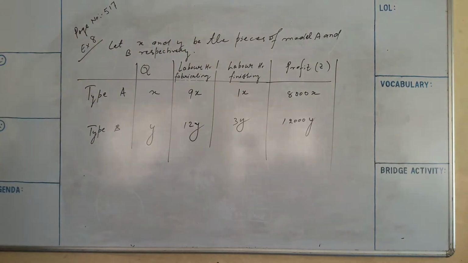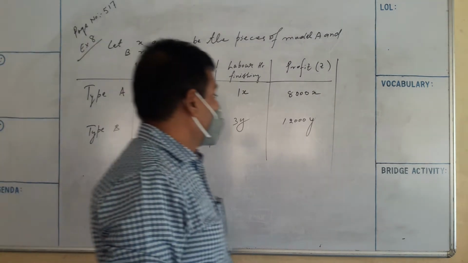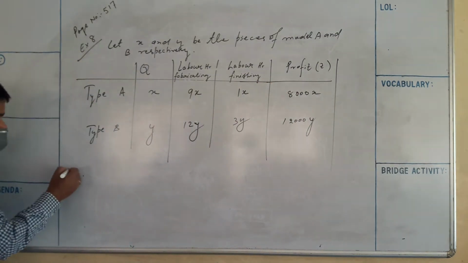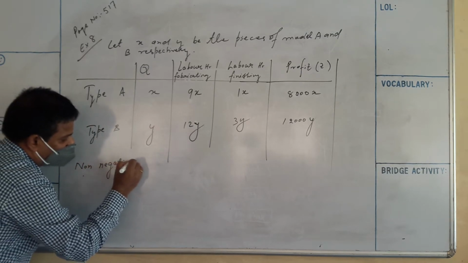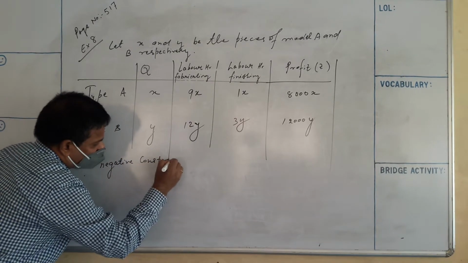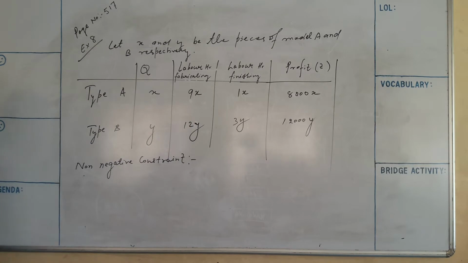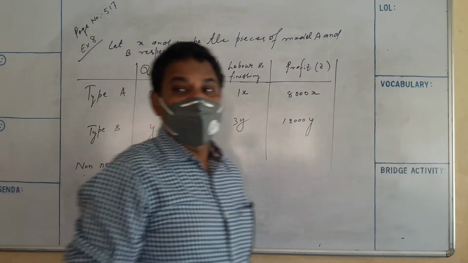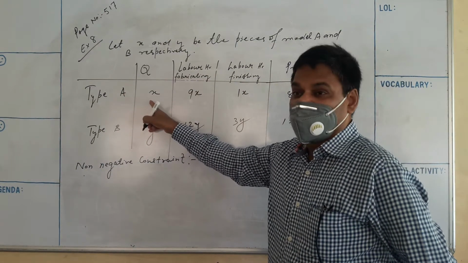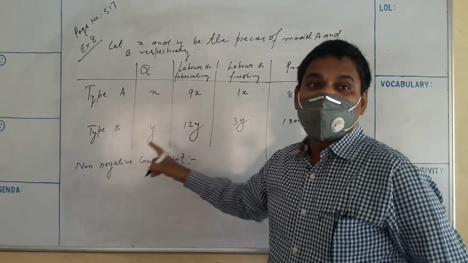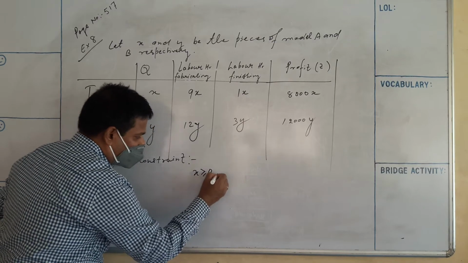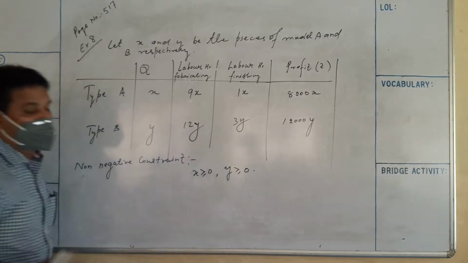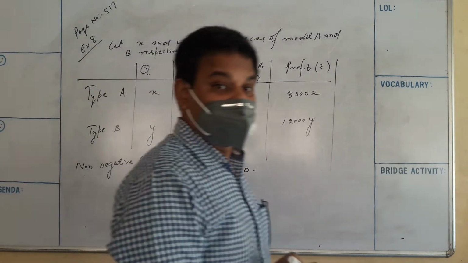Now come to the non-negative constraint. What is the non-negative constraint here? Quantity can never be negative. So X is greater than or equal to 0, Y is greater than or equal to 0.